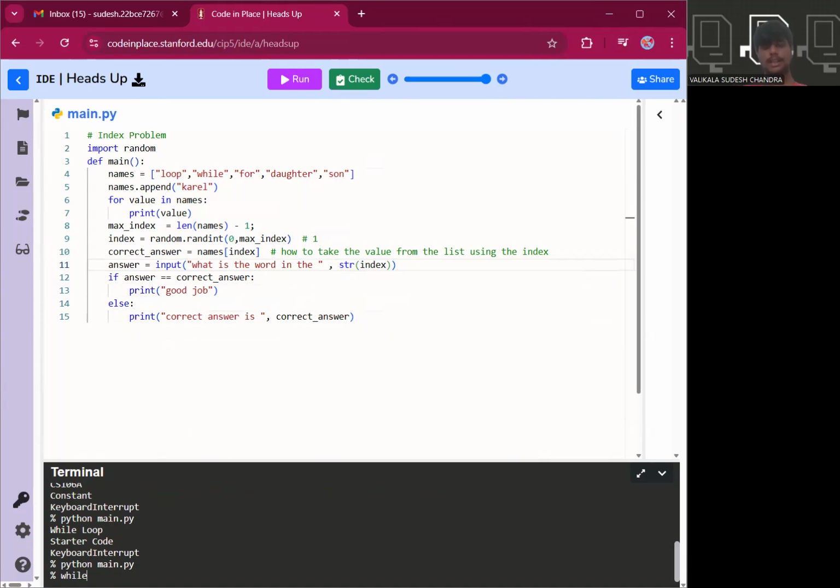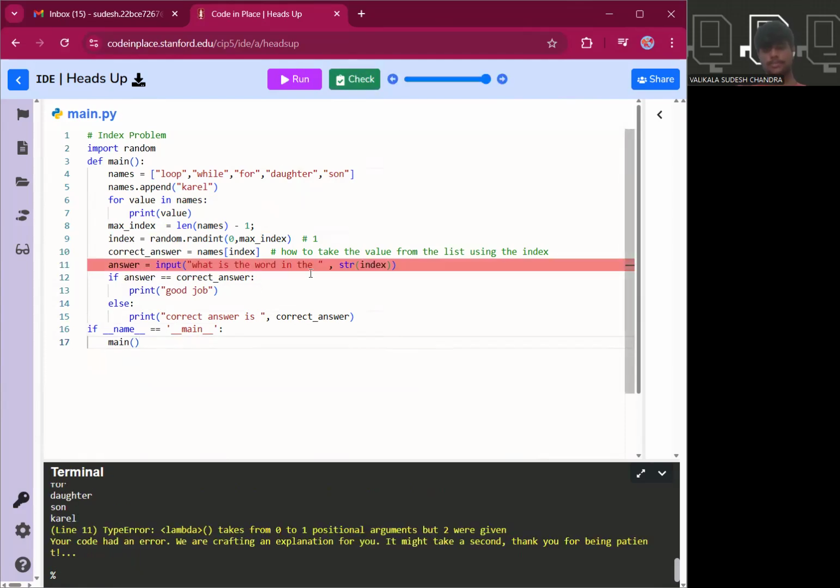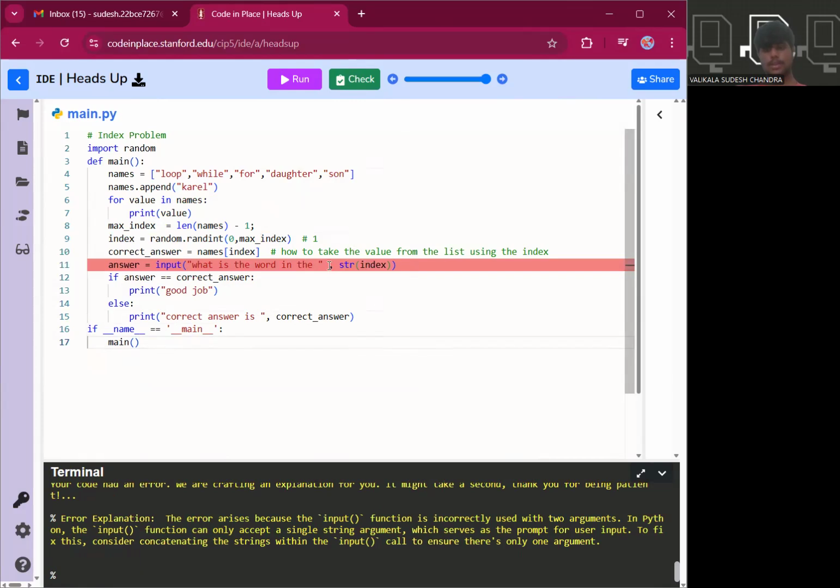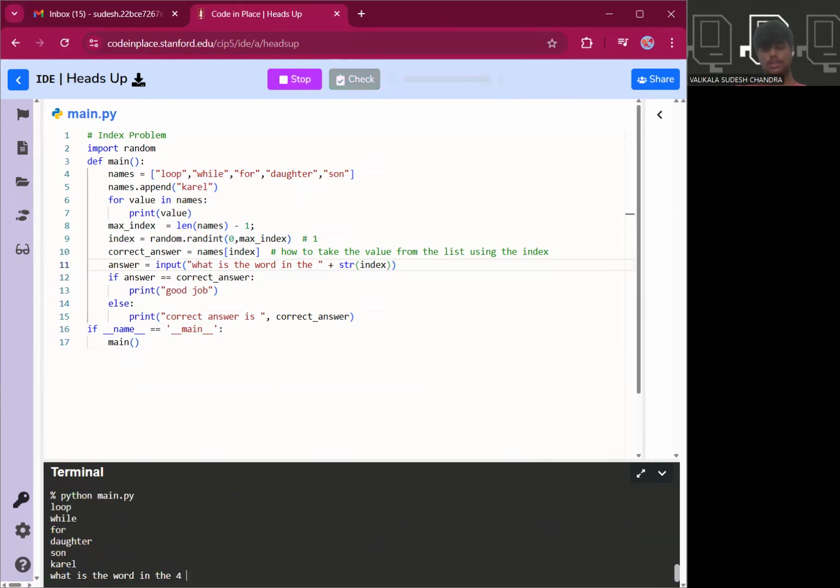Let's say I'm writing "while" itself. Sorry, this is the main thing that I forgot. What is the word in the index?